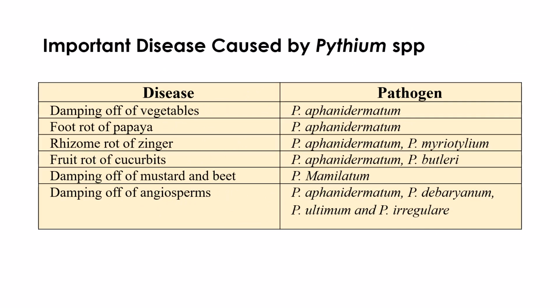And just related to Pythium, there are a couple of important diseases. In exams, they will also ask: foot rot of cucurbits is caused by what, foot rot of papaya. This is a very important one, and a couple of times this was asked like that. Damping off of vegetables. These are some of the important diseases. Pythium aphanidermatum: foot rot of papaya. Rhizome rot of ginger: aphanidermatum as well as myriotylum. Foot rot of cucurbits: Pythium aphanidermatum, Pythium butleri. Damping off of mustard: Pythium mamillatum. Damping off of angiosperms: generally aphanidermatum, debaryanum, ultimum, or irregulare. So related to Pythium, I have given a couple of points, exam-oriented points along with the list of important diseases.